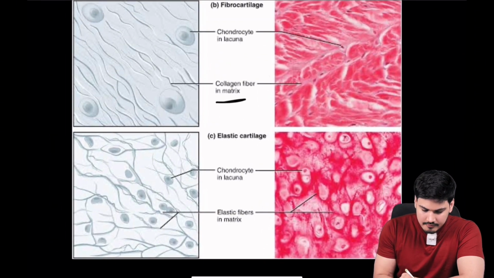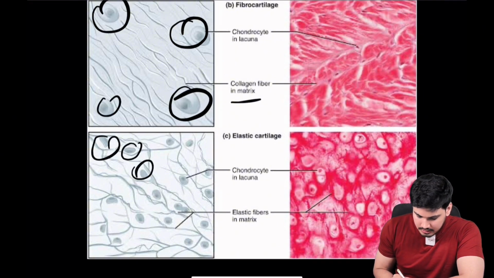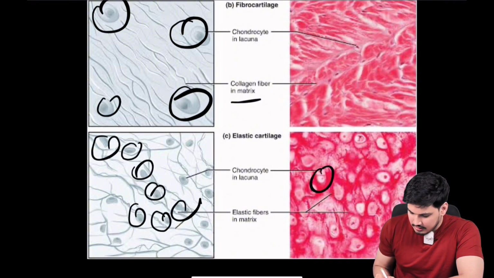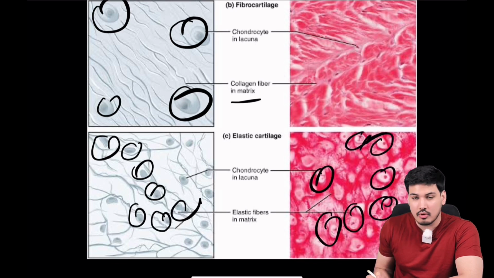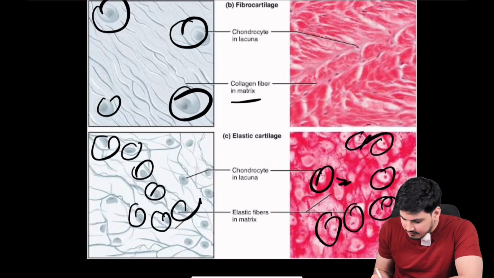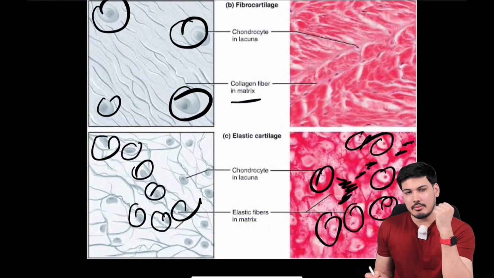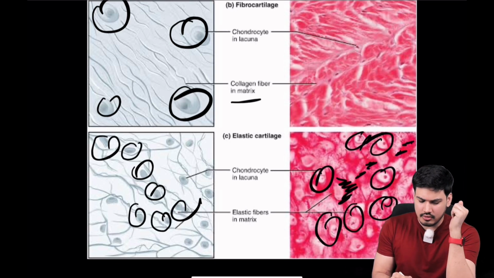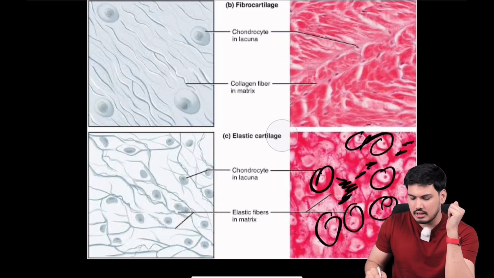try to differentiate chondrocyte. So many chondrocytes. Is it more cellular? Definitely it is more cellular. Is it more dense? So much dense color is there. Yes, it is more dense because there are a lot of dense elastic fibers there. So that's why this is elastic. So use your common sense, guys. I have shown you different pictures because see, this is how they can confuse you.